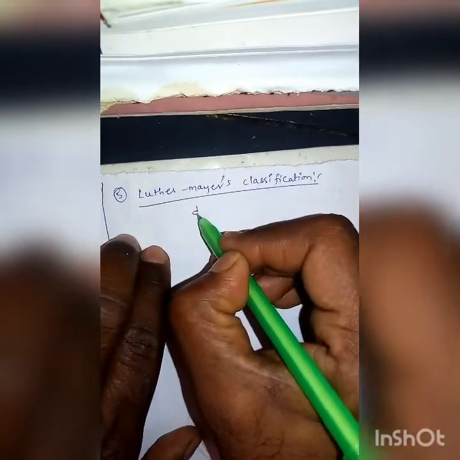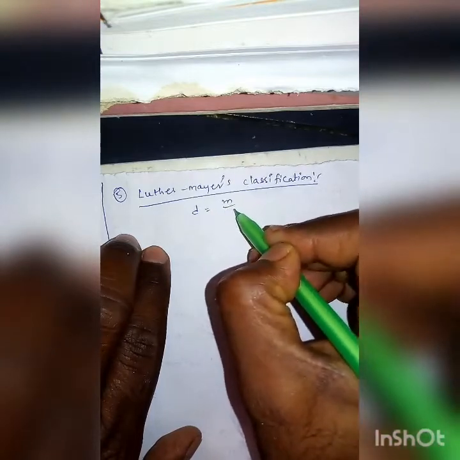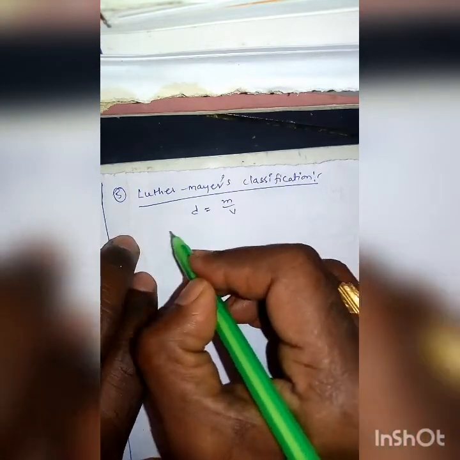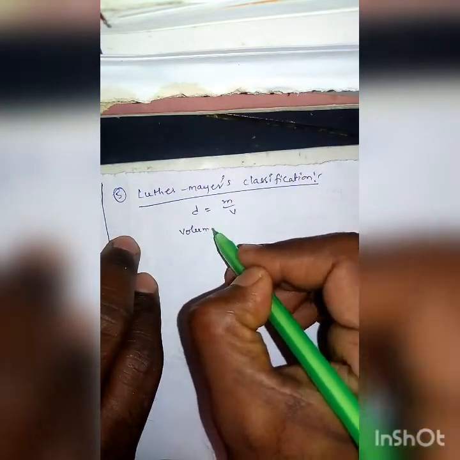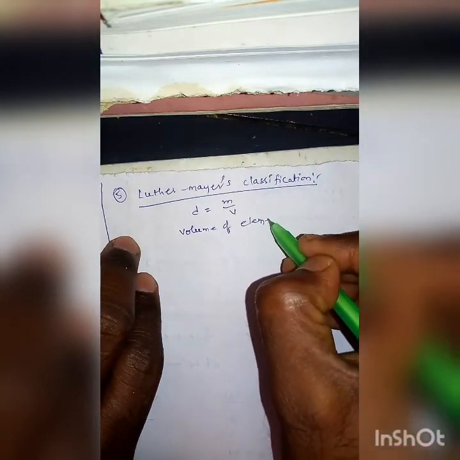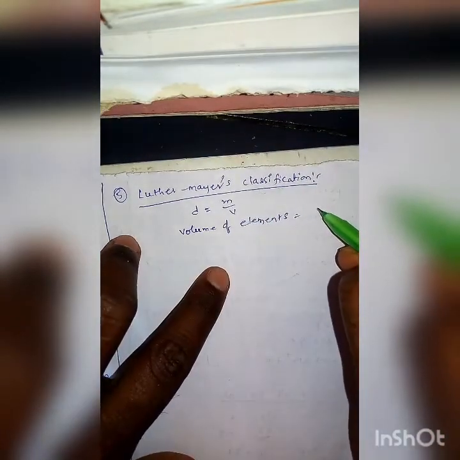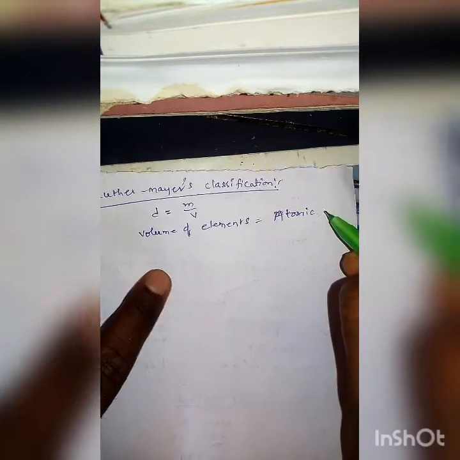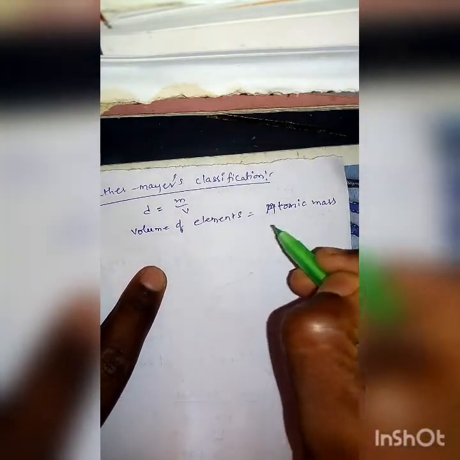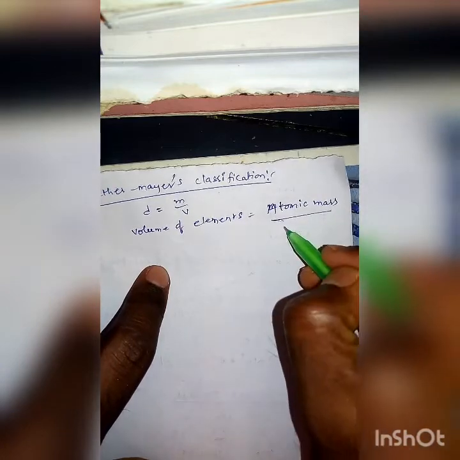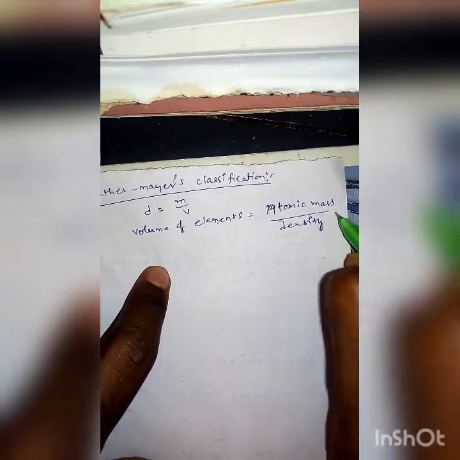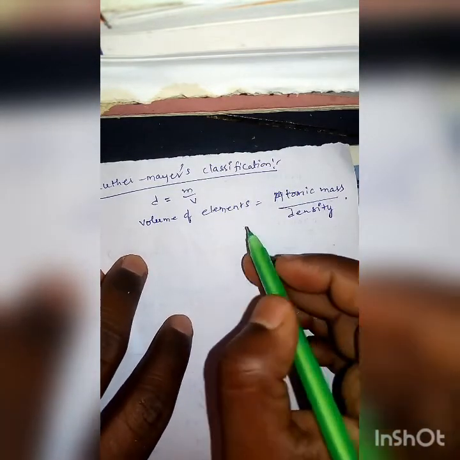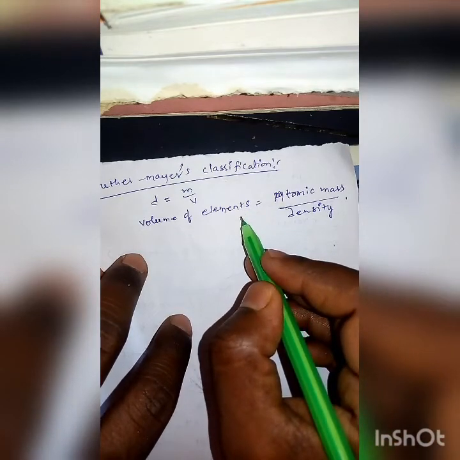As we know, density is equal to mass by volume. By using this principle, he calculated the volume of elements, which is the atomic mass of elements divided by their density, in their solid state.